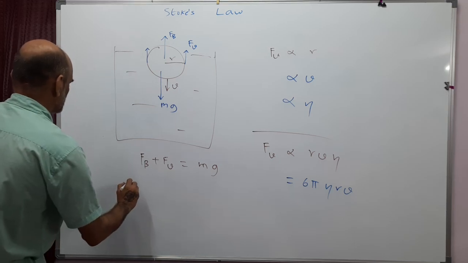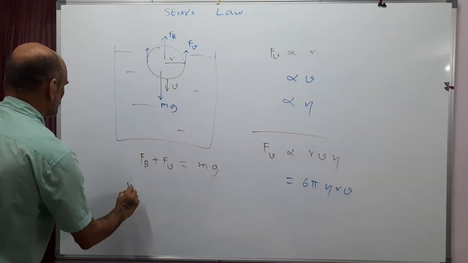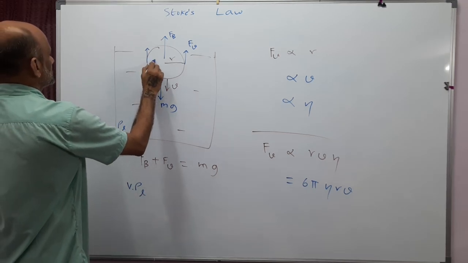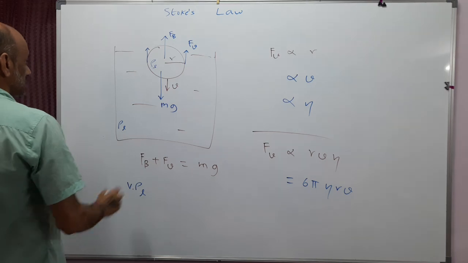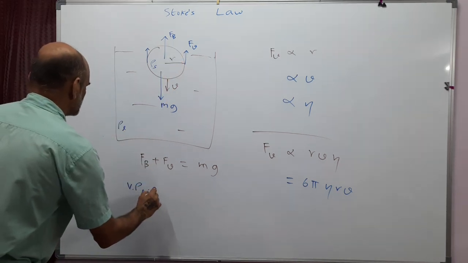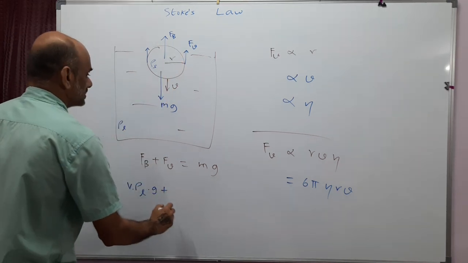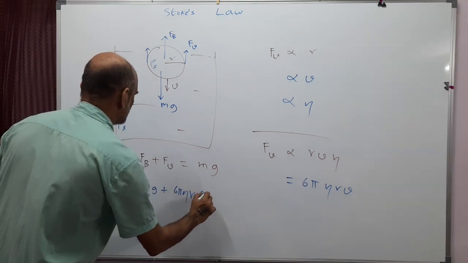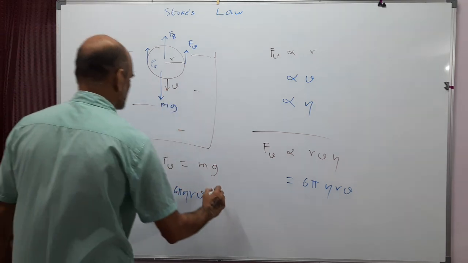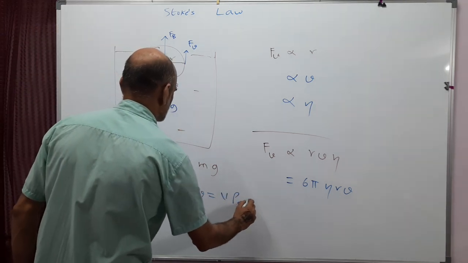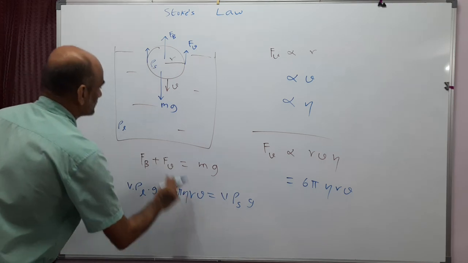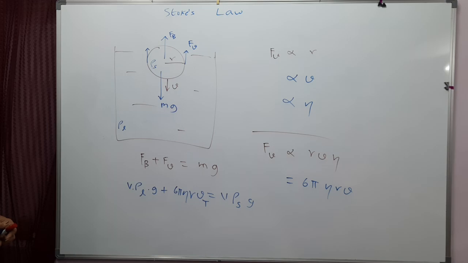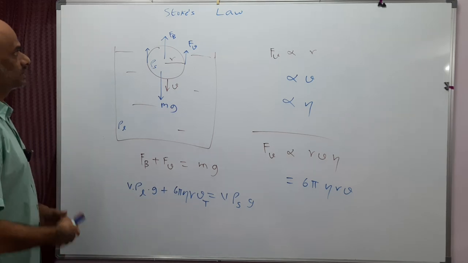That's the volume of the sphere into the density of the liquid into g. The liquid has density rho L, and this solid sphere has density rho S. So this is the mass of the liquid displaced into g, which is the weight of the liquid displaced, plus the viscous force 6 pi eta R V. And this equals the mass of the sphere, which is volume of the sphere V into density of the sphere into g. The speed at which this balance happens is the terminal speed. So from this I get the expression for the terminal velocity.